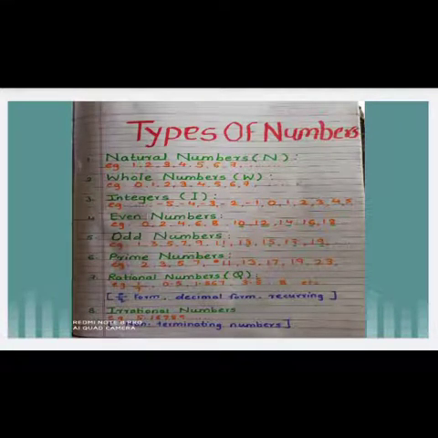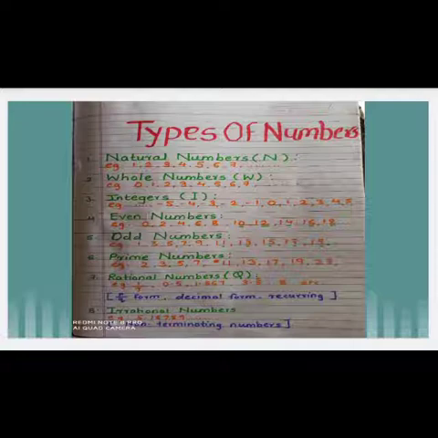Now, students, before starting practice set 1.1, we will revise types of numbers. It will help you to solve the exercise. You have already learned types of numbers in a previous standard. Let's revise it. Natural numbers. Counting numbers are called natural numbers, which we denote by a capital letter N. Examples: 1, 2, 3, 4, 5, 6, 7 and so on.